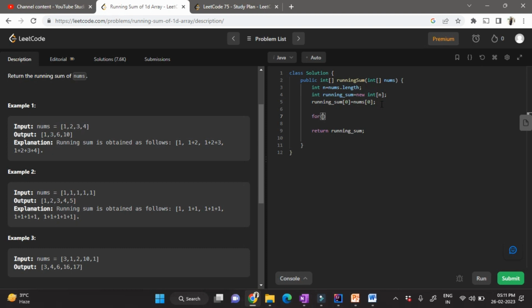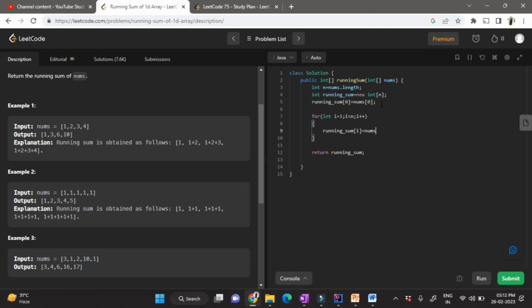So in my logic, I am iterating through the entire array. I'll begin my i with 1. Why 1? Because I have already completed my value prediction for the 0th index. So I'll begin with 1. I have to go up till the length, that is n, and I can increment my i. Now what was I doing? I was saving the values in running sum of i. Okay, and this was containing the value of the current element.